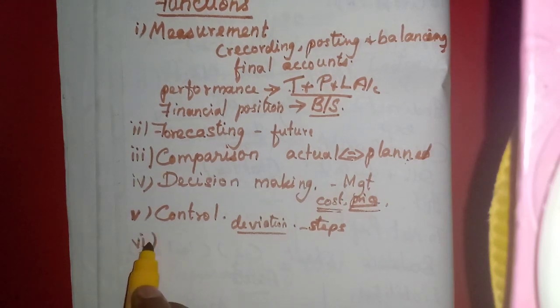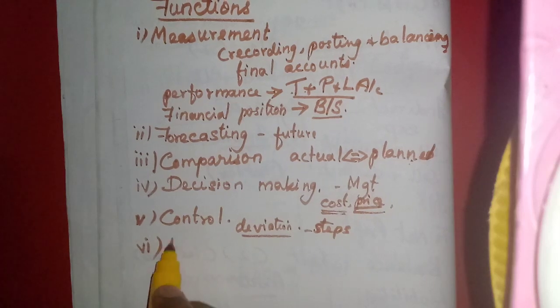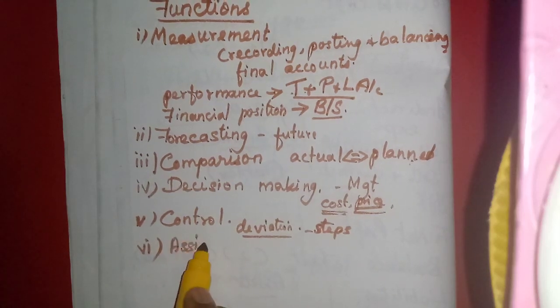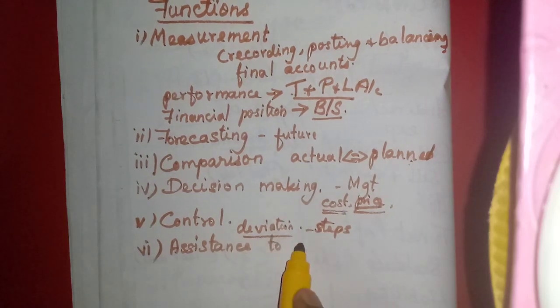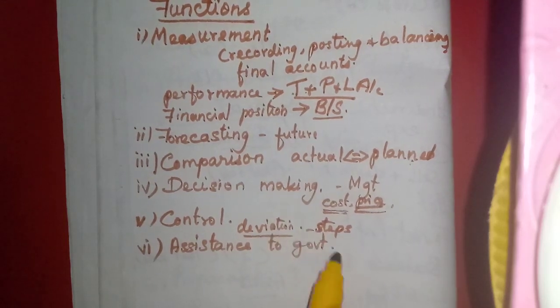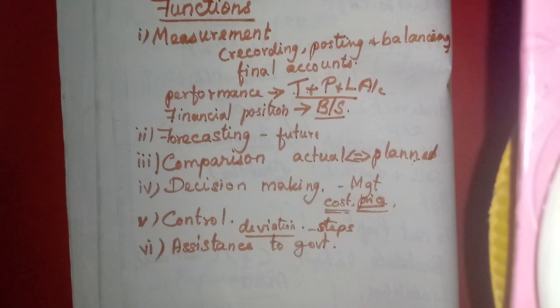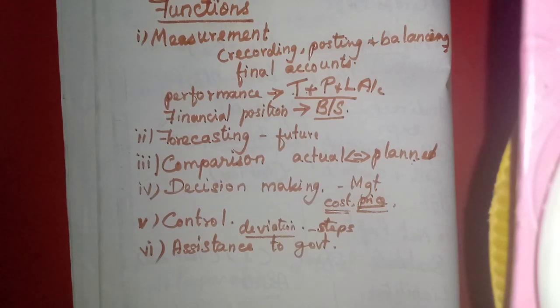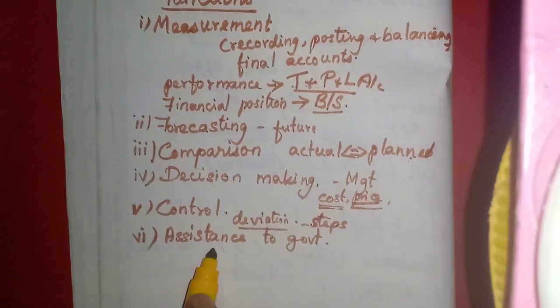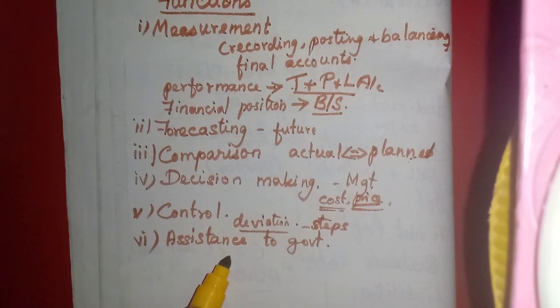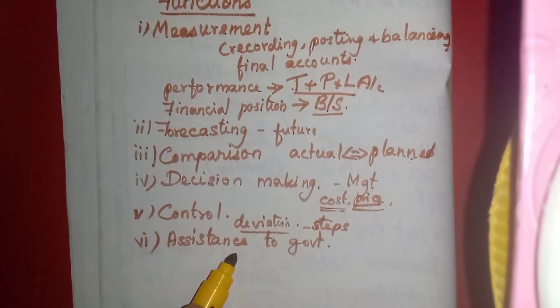Then next one, assistance to government. Because the government also needs the financial statement. Okay, this accounting may be needed by the government also for their information, but for the betterment of the business enterprise also.